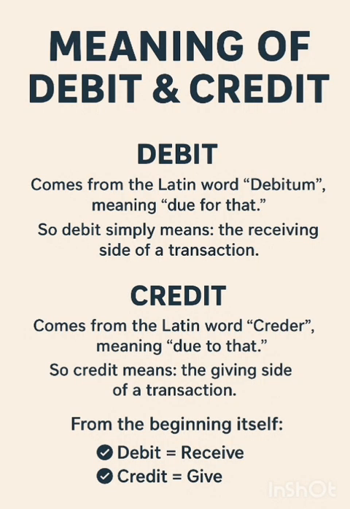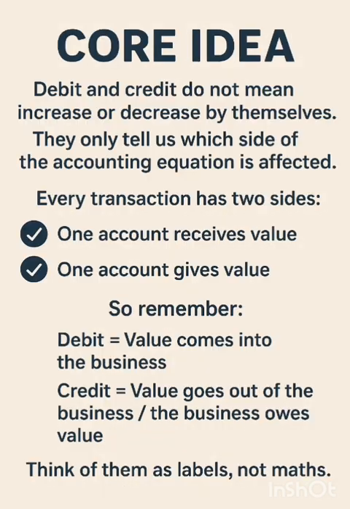Meaning. The word debit comes from the Latin word debitum, meaning due from. So debit simply means the receiving side of a transaction. The word credit comes from creder, meaning due to. So credit means the giving side of a transaction. Core idea: debit and credit do not mean increase or decrease by themselves. They only tell us which side of the accounting equation is affected.